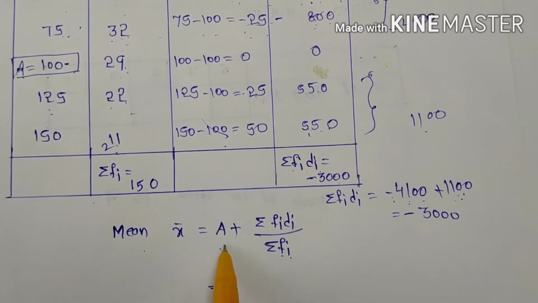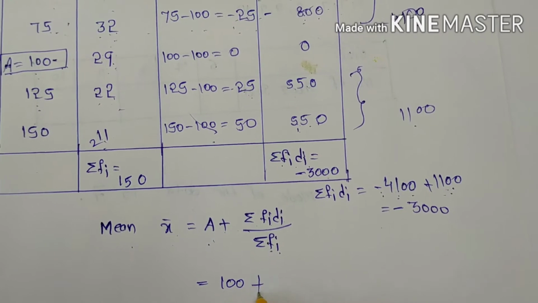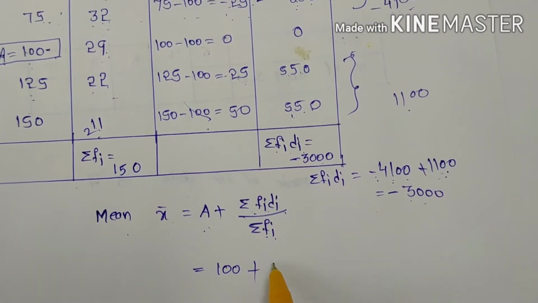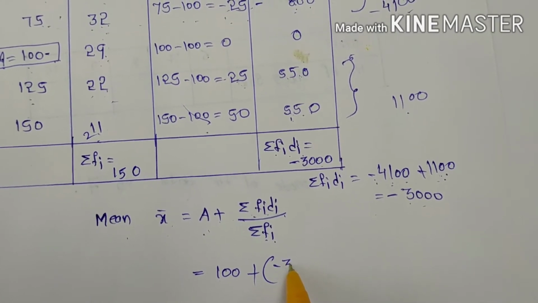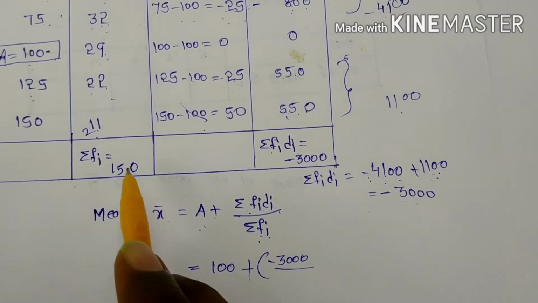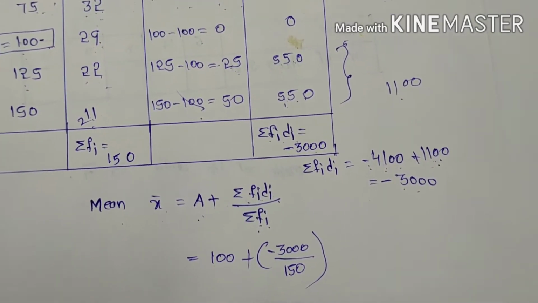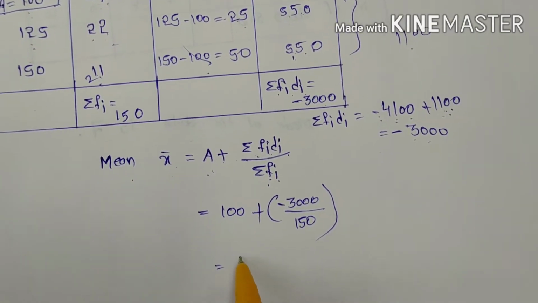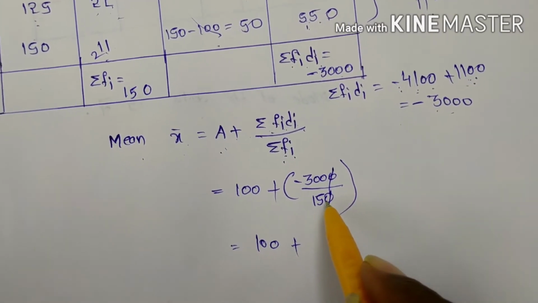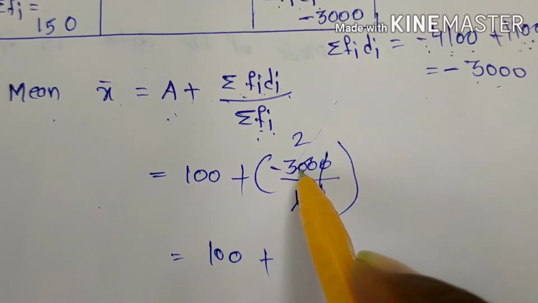Now you can substitute these values in the formula. The assumed mean is 100. Substitute 100 plus sigma fi di value, minus 3000, by sigma fi value, just now we got 150. The next step, 100 plus, 0 0 cancel. Here 15, 15 ones are 15, 15 twos are 30.